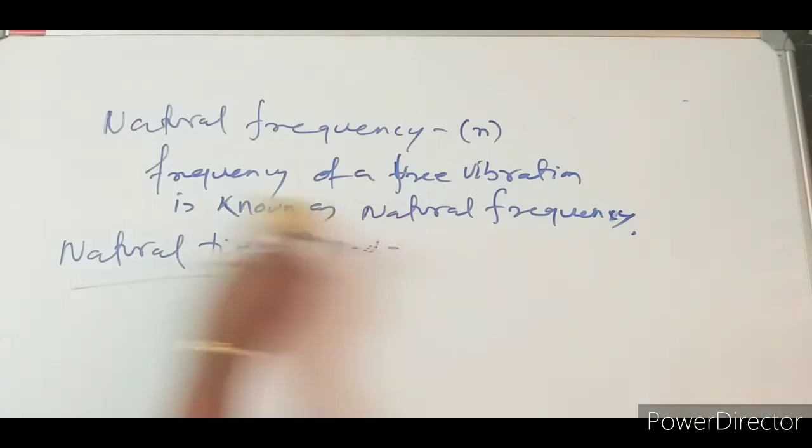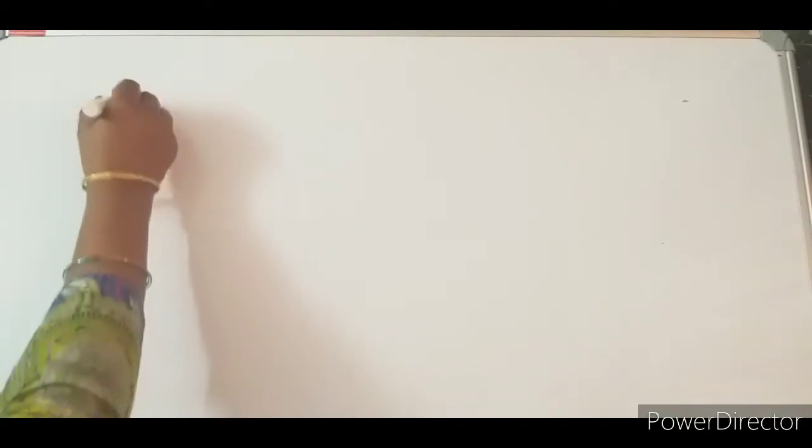And the most important thing which I am going to explain is the natural frequency of the body.